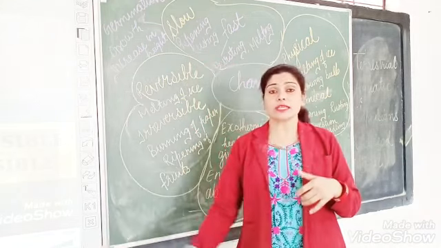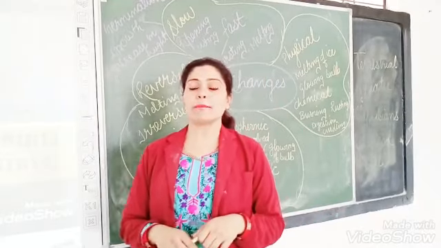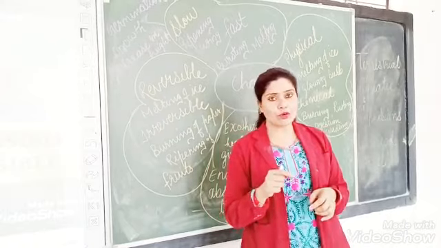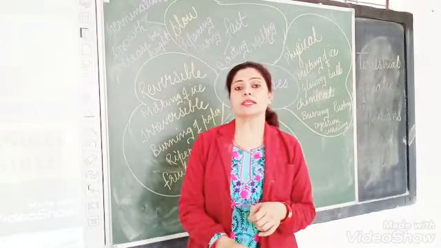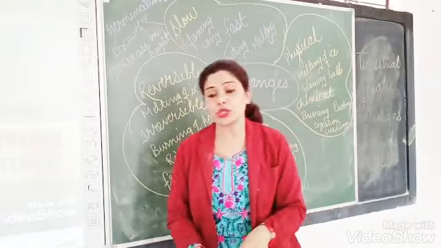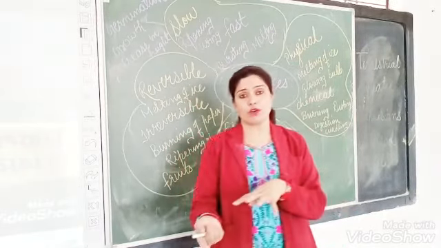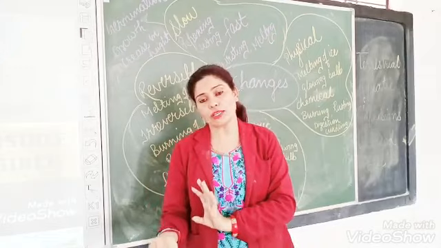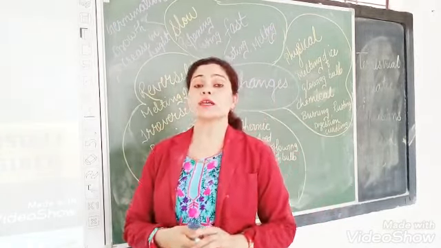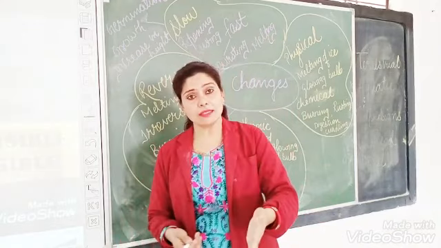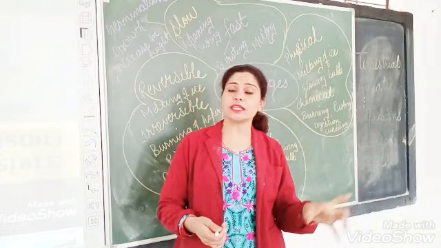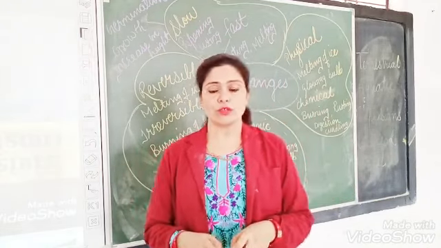Like we already saw the example of melting of ice. Water is a liquid form. When we freeze the water, it changes into solid form, in the form of ice cubes. When we boil the water, it can change into gaseous form, in the form of vapors. When we melt the ice cubes, it is converted again into liquid form.